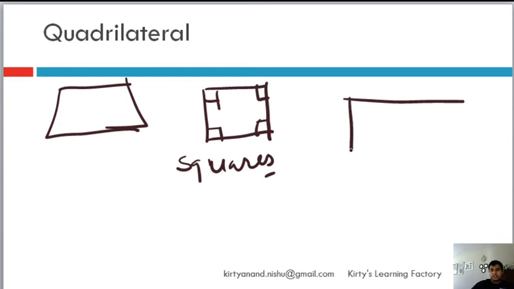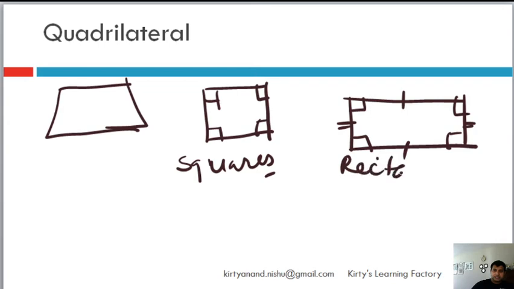Then there are quadrilaterals in which all four angles are 90 degrees, which means all four angles are equal, but opposite sides are equal. These are known as rectangles. So basically all squares are rectangles because all four angles are 90 degrees and opposite sides are equal, but all rectangles are not squares.